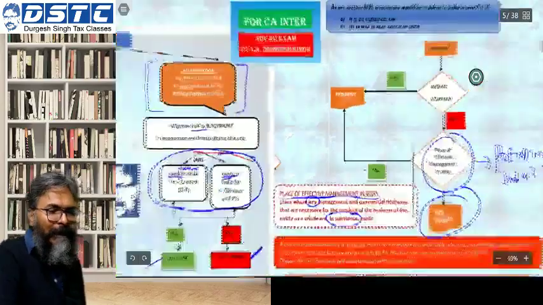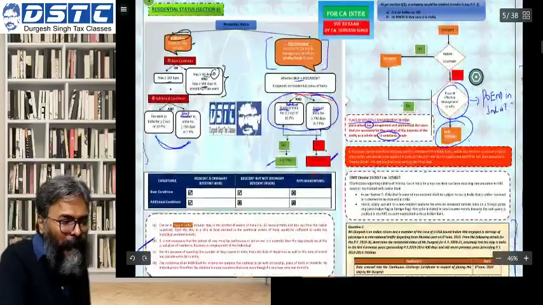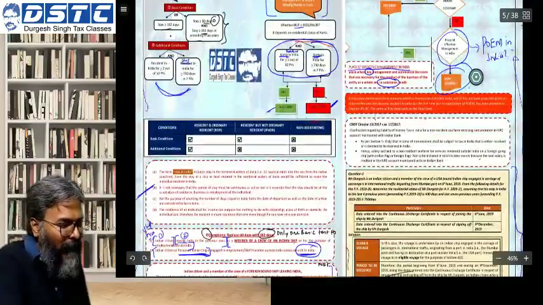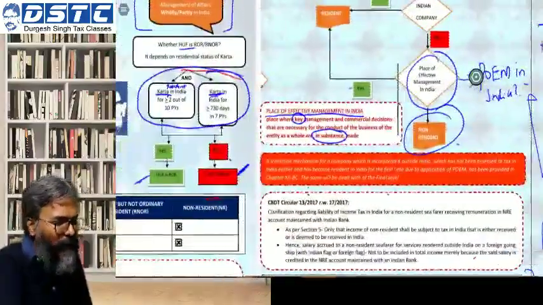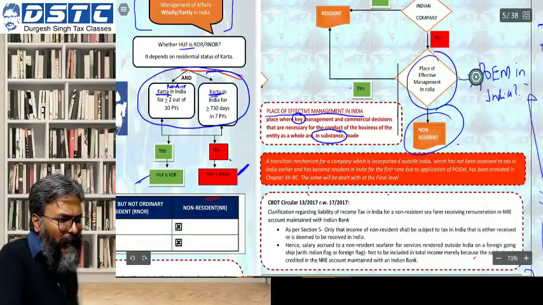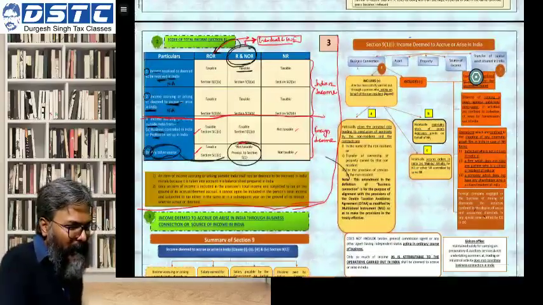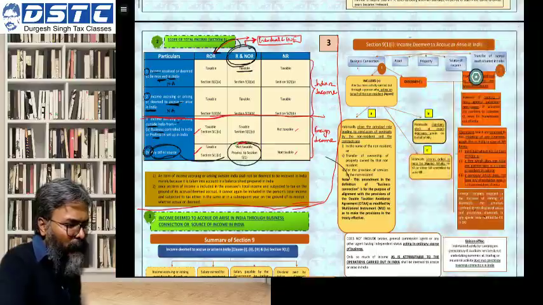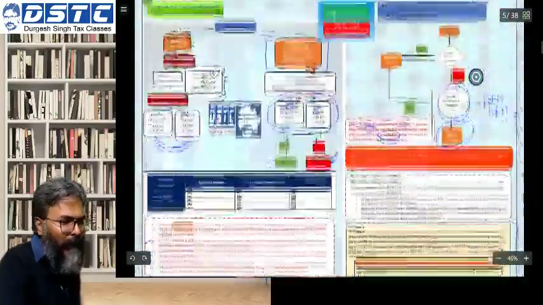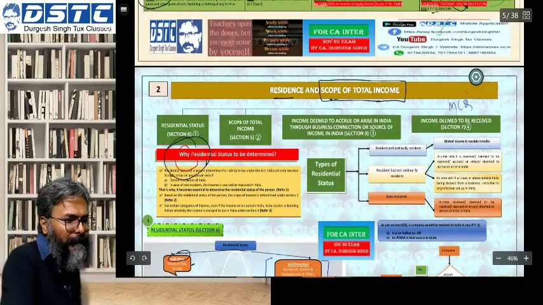I am actually very tempted to give you a lot of examples, but I know they are irrelevant at your level. So at least once refer to this flow chart, and this much will be sufficient for the purpose of your examination. There is a lot of other research that we will do when you come to CA final. So students, in the previous chart number 2, I hope all of you are marking what is important. You have already marked. This is important for your MCQ.